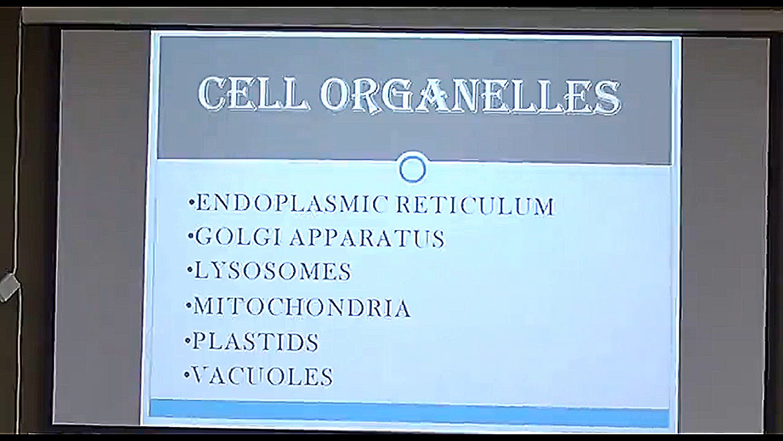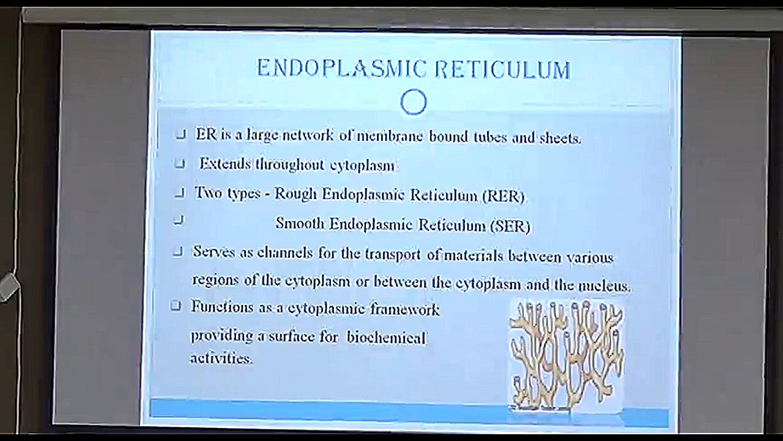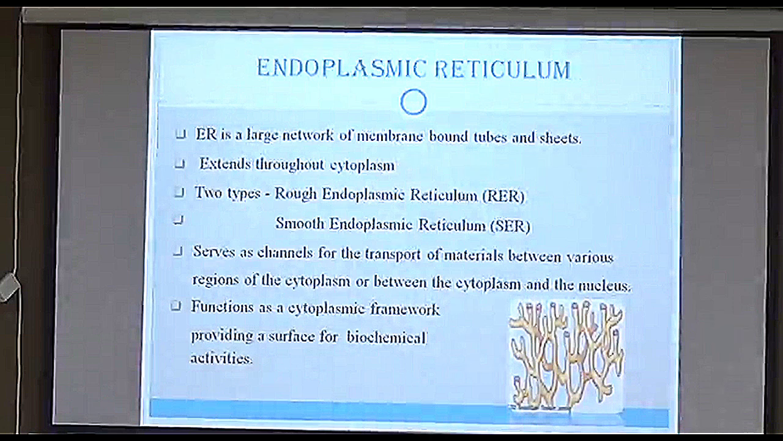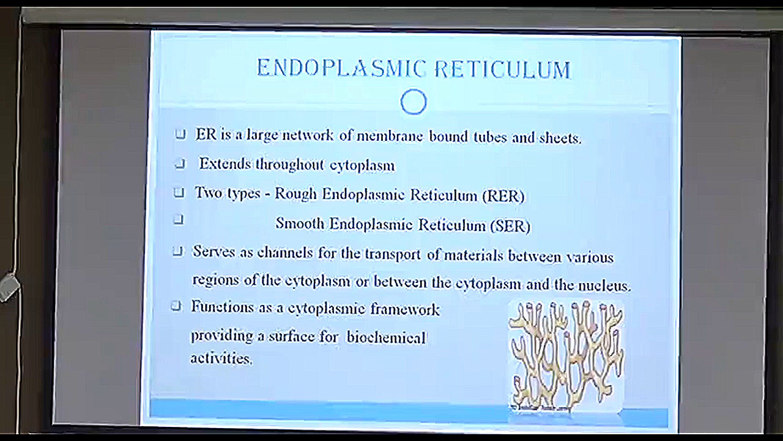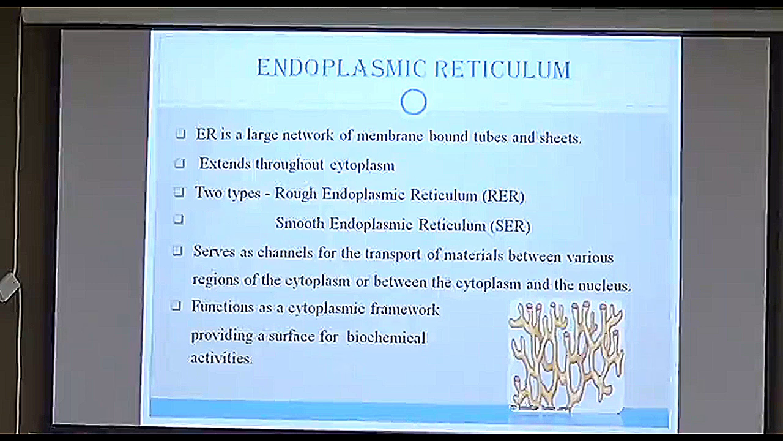So, let's first begin with endoplasmic reticulum. In short, we call it ER. ER is a large network of membrane-bound tubes and sheets. It extends throughout the cytoplasm. There are mainly two types of ER, rough endoplasmic reticulum and smooth endoplasmic reticulum. Rough endoplasmic reticulum is responsible for the synthesis of proteins, whereas smooth endoplasmic reticulum is responsible for the synthesis of lipids.